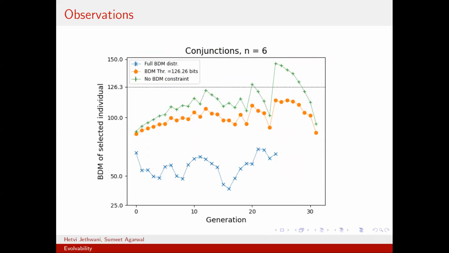The first thing that we observe is that for the full BDM distribution, convergence is rapid. There are no timeouts, and even the selected individuals have a BDM value which is considerably less compared to the other two settings. What we observed for our thresholded setting is that applying a threshold seems to act like a middle intensity prior, in the sense that we have a BDM which is relatively less than when we don't have any such prior on the information constraint, and we also have a small but significant increase in the speed of convergence. So we can interpret this as the universal distribution being a very strong prior, and we are trying to emulate this very strong prior by imposing a slightly less strong prior of the BDM threshold.